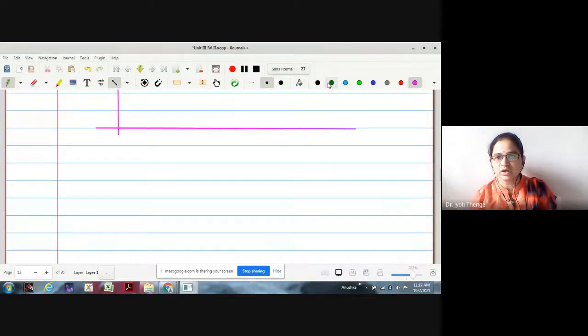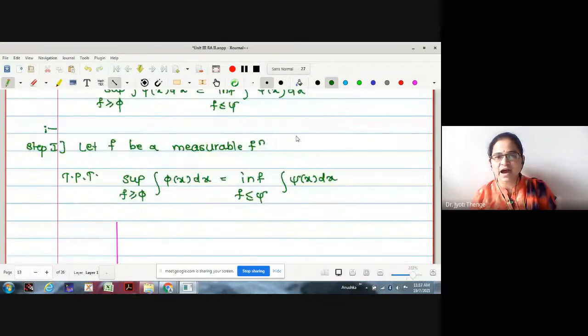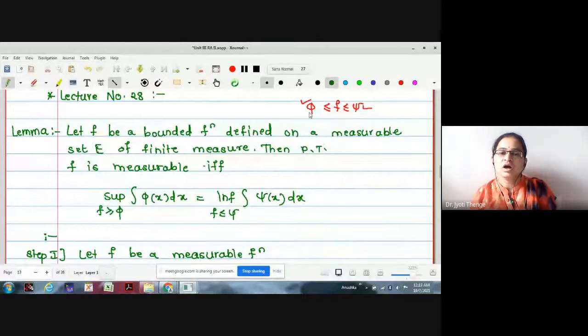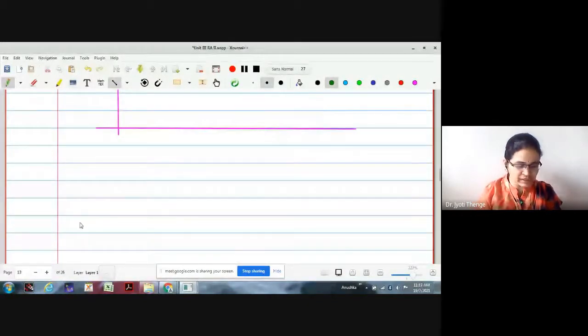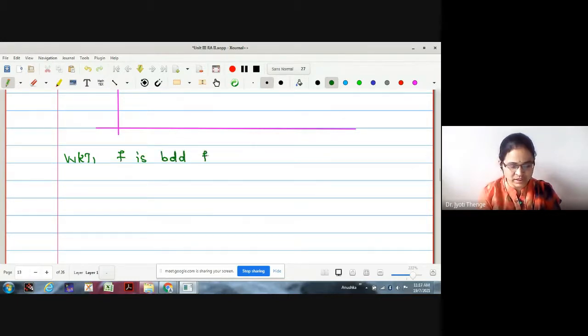Let me just write down. In order to find the functions phi and psi which are going to cover f, what is given to us initially? f is a bounded function, no? What we know is that f is a bounded function. If bounded, what does it mean?